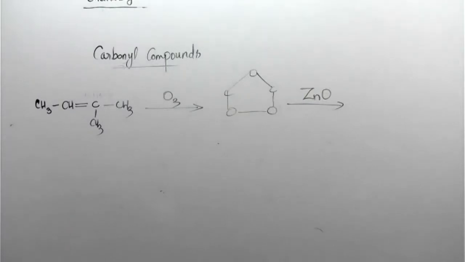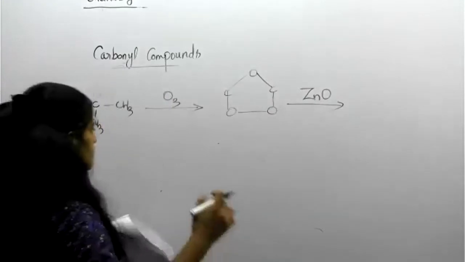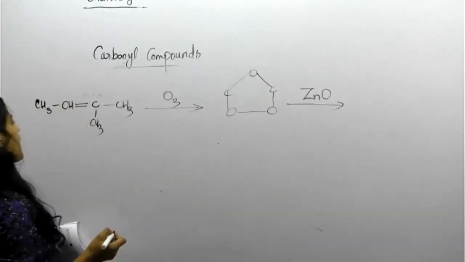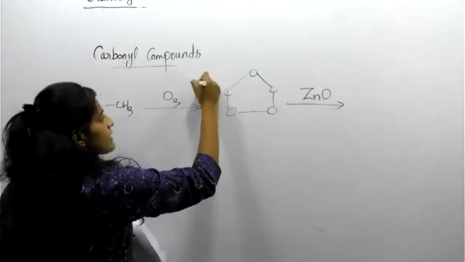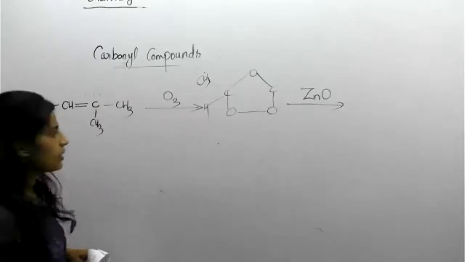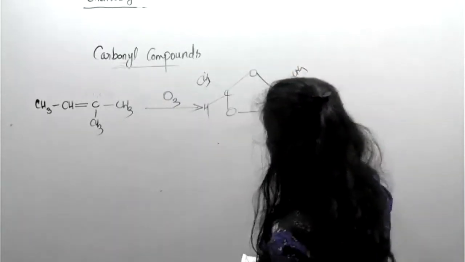The same zinc, water. So CH3, CH, double bond O, CH3, CH3. Correct. Right. Okay. What about your answer, students? Tell me. Here the ozonide is created, because one CH3 is there, then hydrogen, then here CH3, CH3.